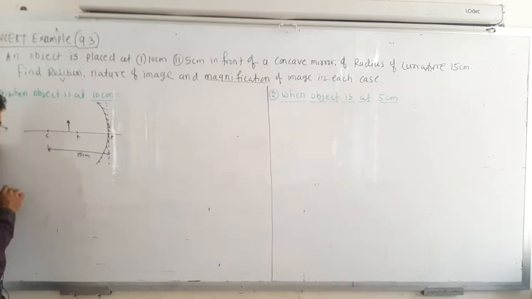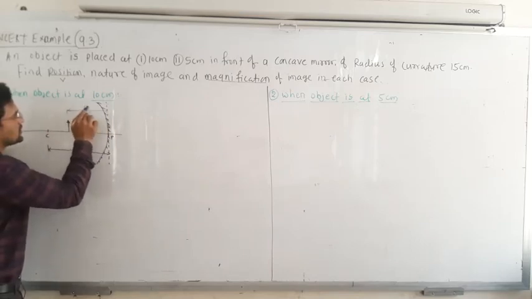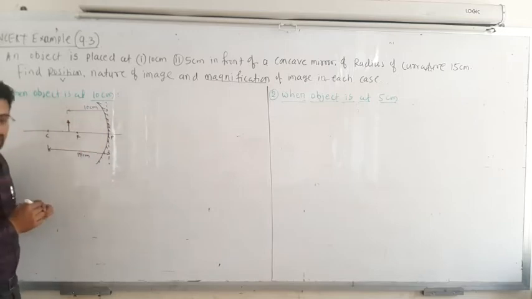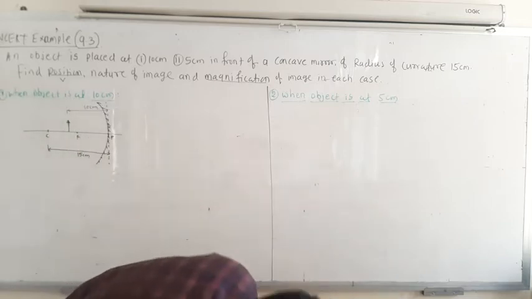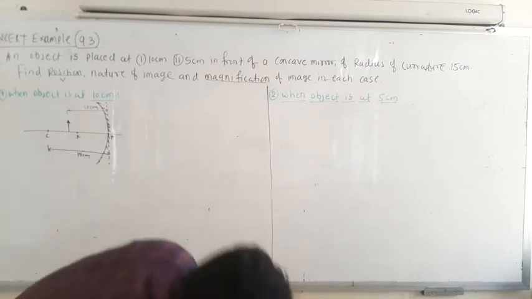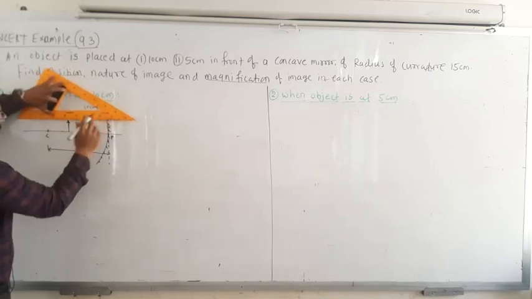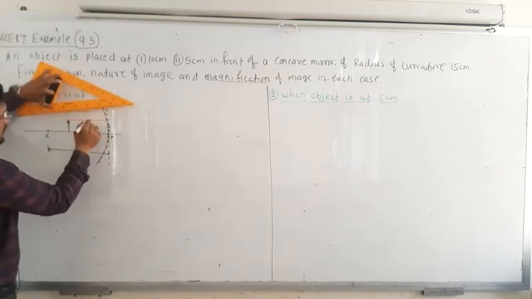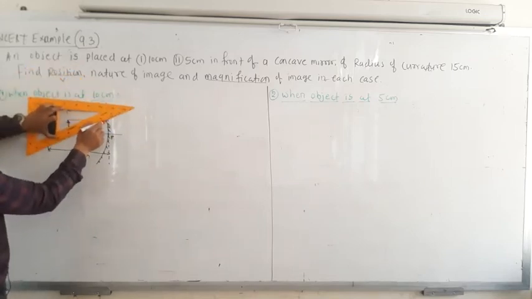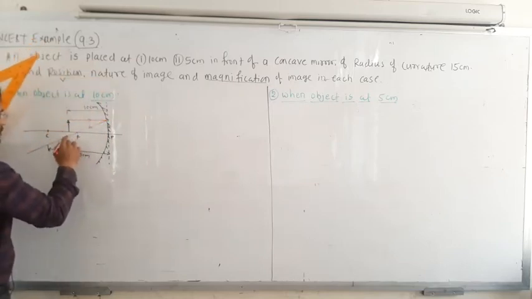C and F. So this object distance is 10 centimeter. From here it is 10 centimeter. Okay, now draw the ray diagram. So first ray, parallel to the principal axis, always passes through what? A focal point, always passes through the focal point.